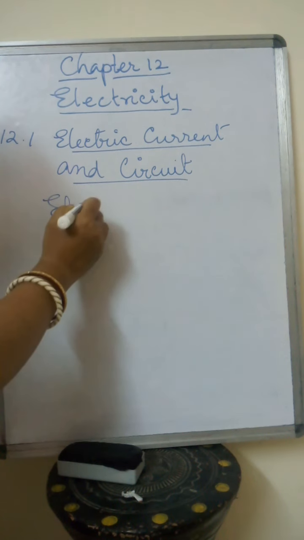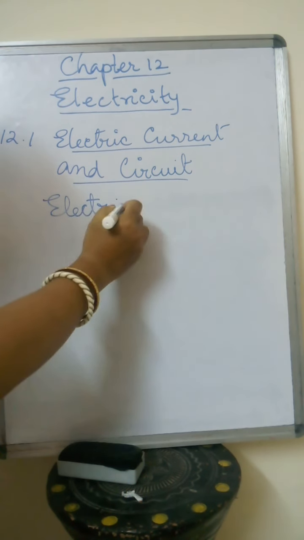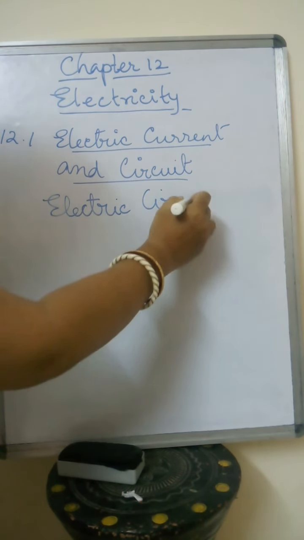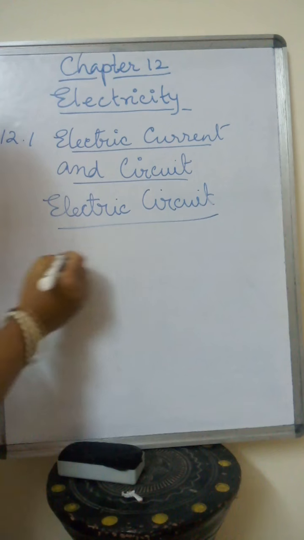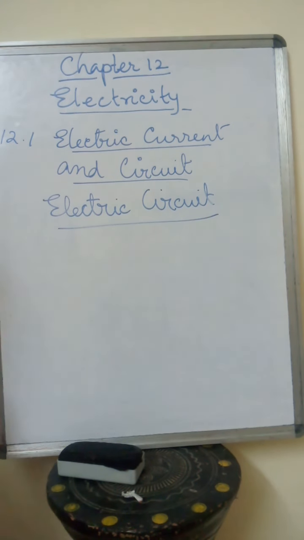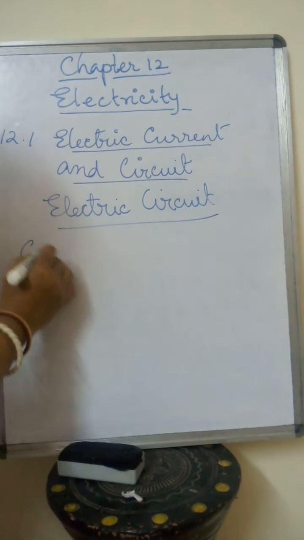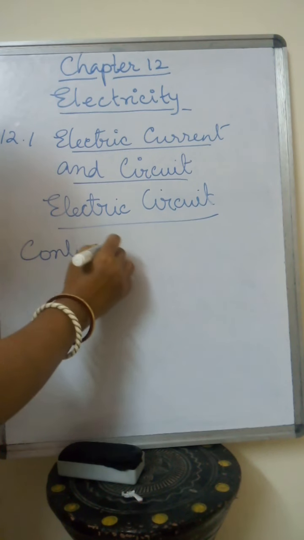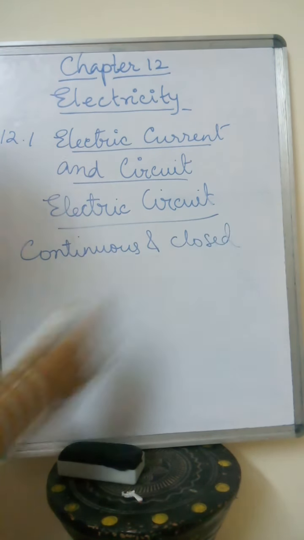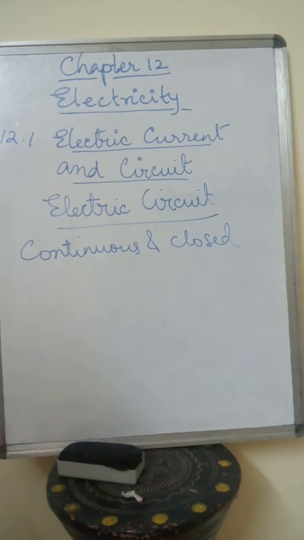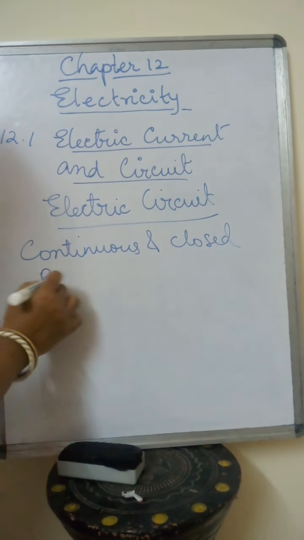An electric circuit is a continuous and closed path of electric current.